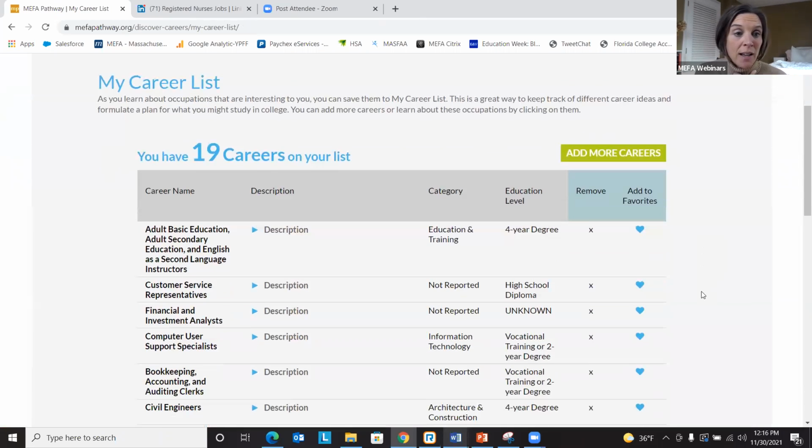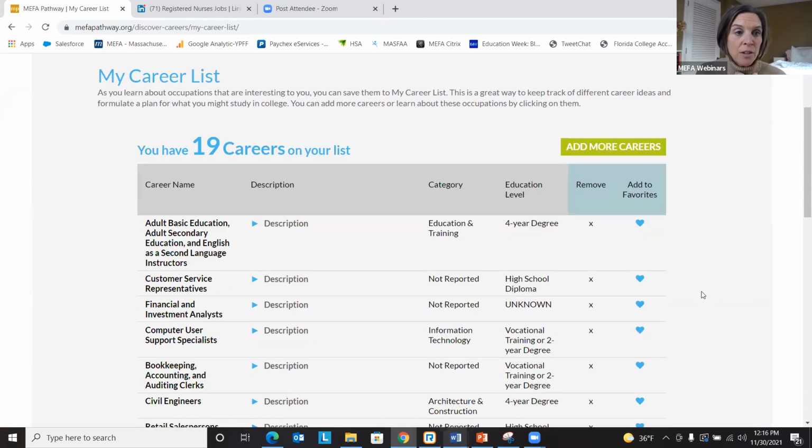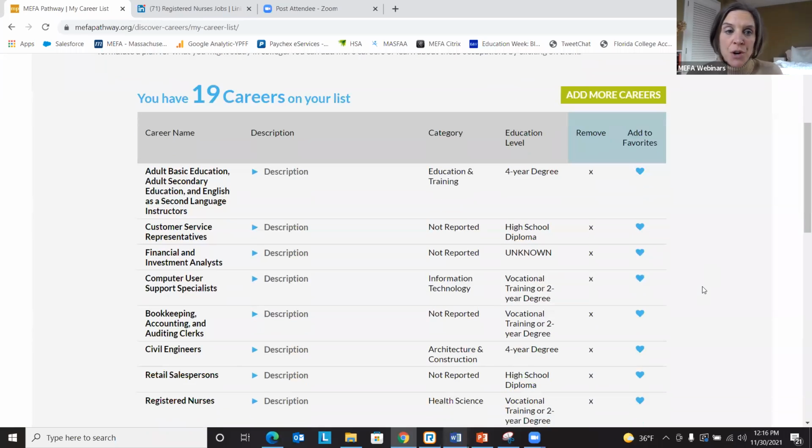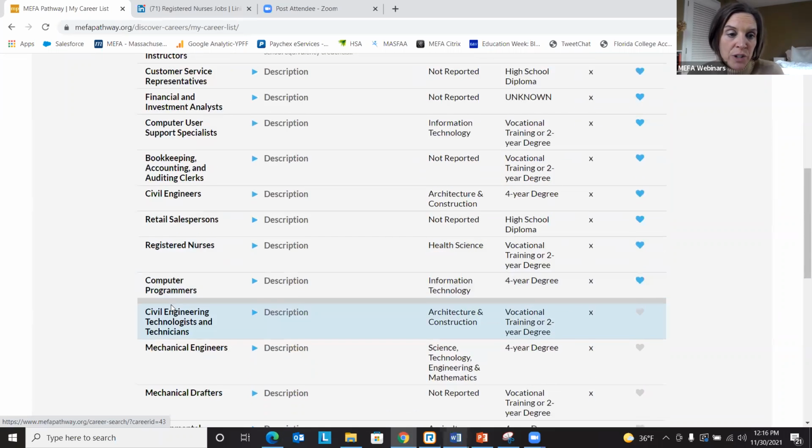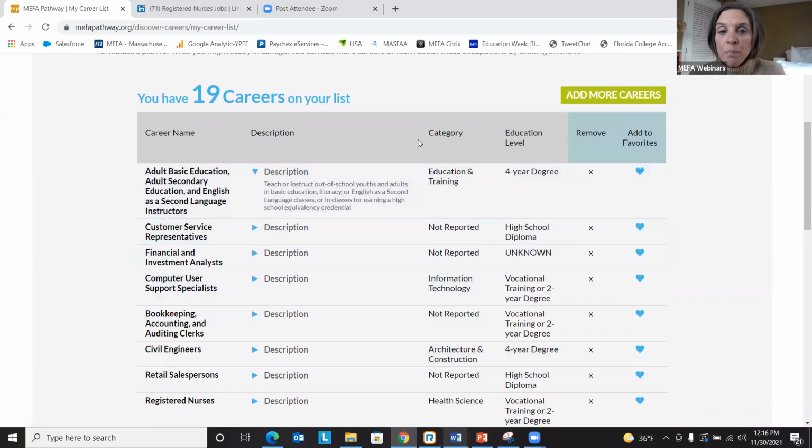So Alice here has 19 careers that she's added on her career list, just based on her exploration throughout the site. And what's important to note, this is all great information on this page here. It gives a description of the career names. You can see all the careers are listed here. But something to note is the career category.